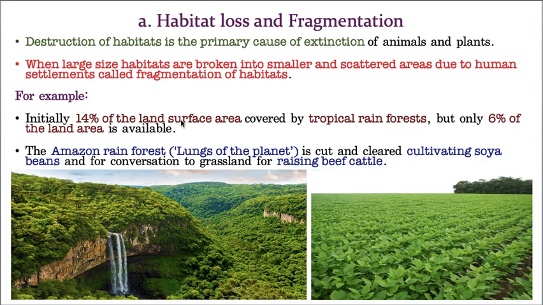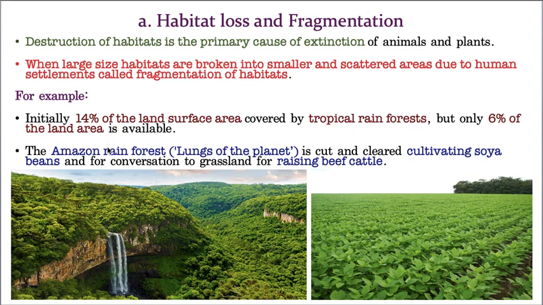But due to indiscriminate activities, going 1 kilometer, 2 kilometers inside, getting some illegal permissions, they started reducing this rainforest. Now only 6% remains, that means it is reduced to more than half. If you take 14, half is 7, so it has reduced even more than half. So only 6% is available in the tropical rainforest now. This is all due to human greed.